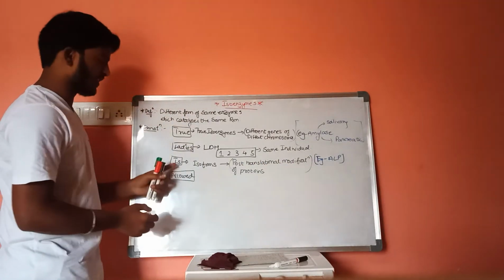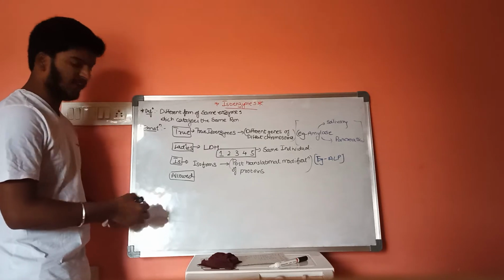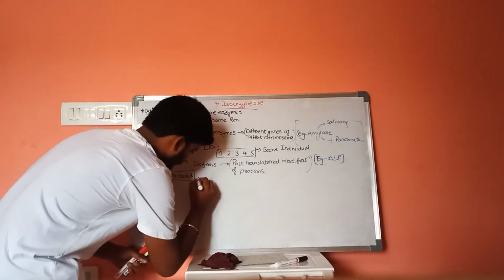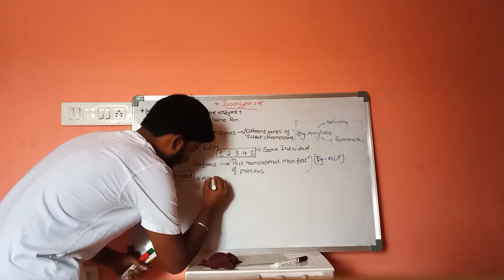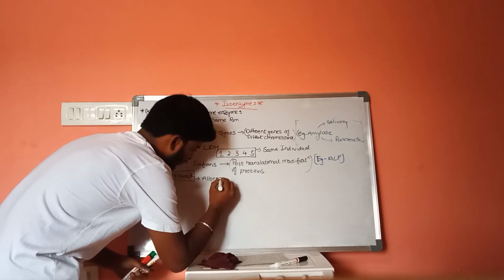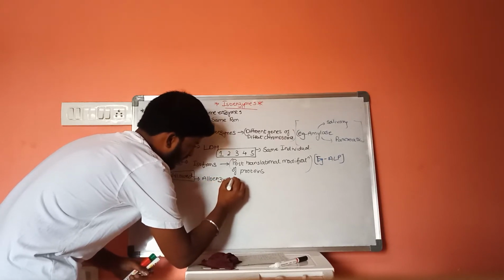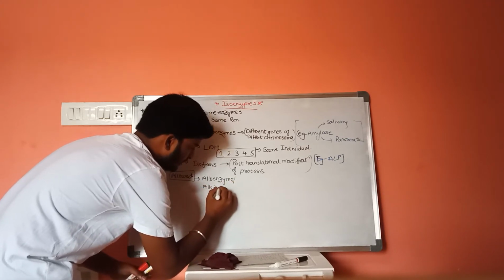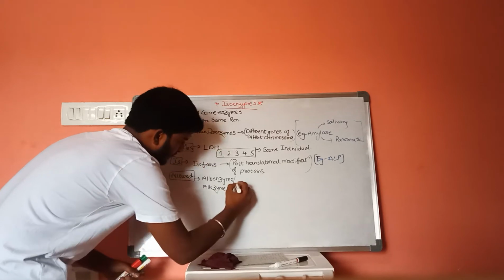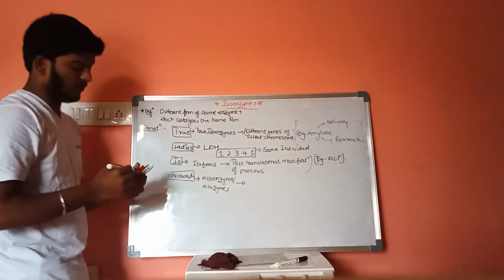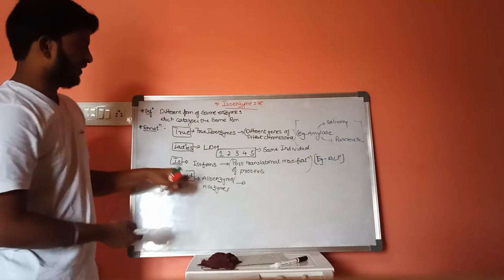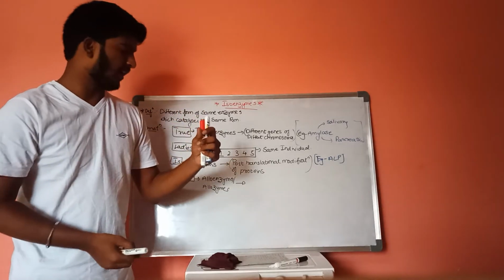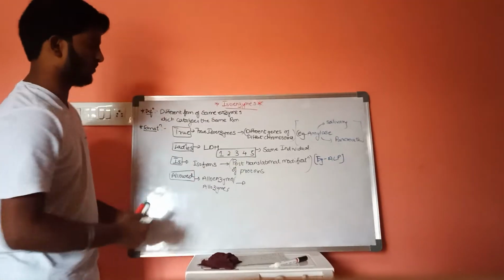A is the third form. And the last one, A, means alloenzymes or alloforms, also called allozymes.